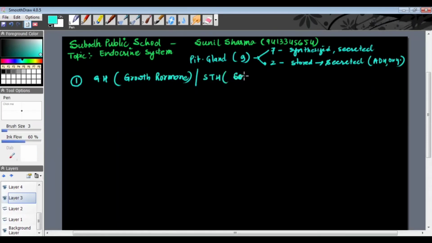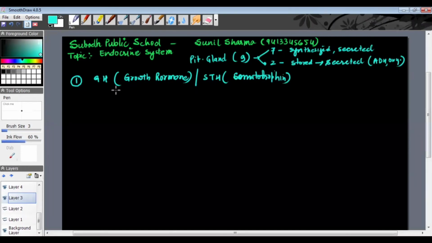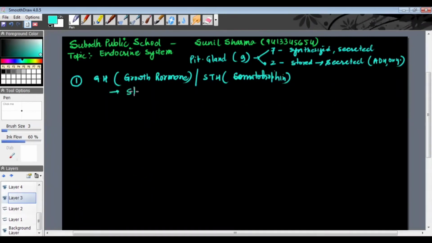STH means somatotropin hormone. By this, you can understand that GH, or the somatotropin hormone, is the hormone which actually stimulates body growth. Okay, body growth. That means this is the hormone which helps in the lengthening of the bones.